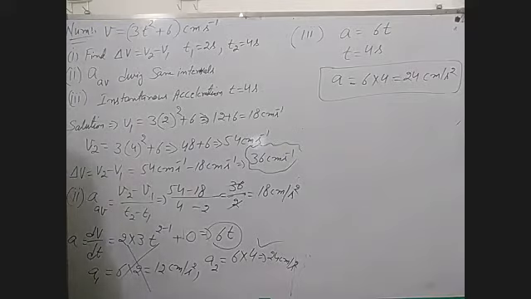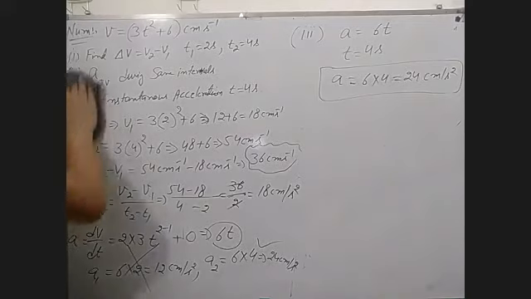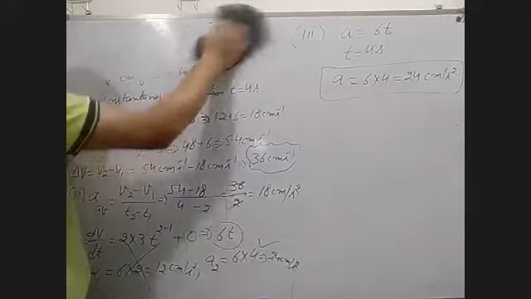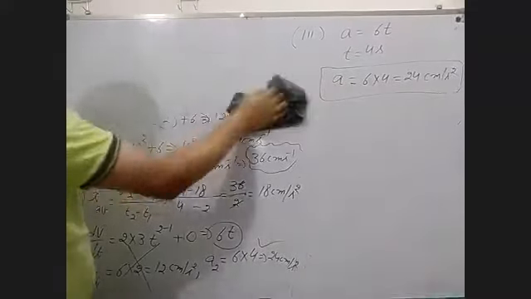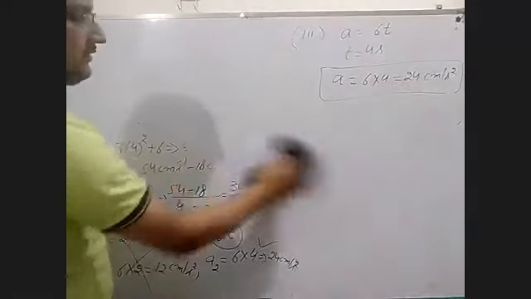Okay. Now the next thing is what? Formula for uniform accelerated motion along a straight line. You know the equations of motion? In 9th standard, you had studied all these formulae.